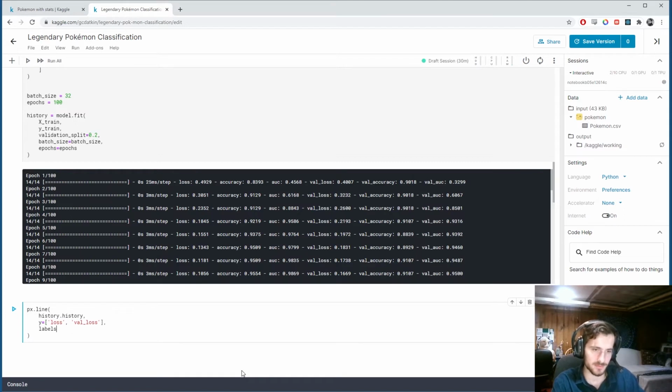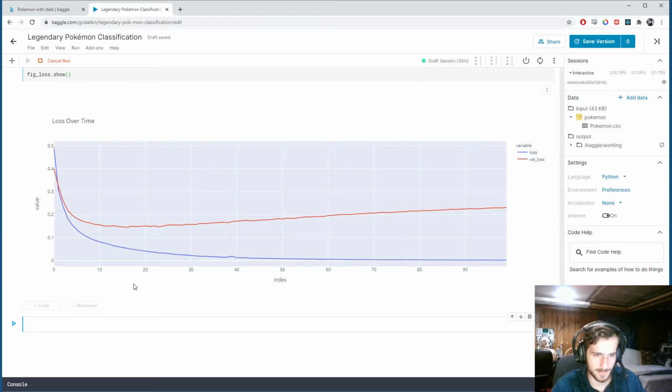And for labels, we'll make the x-axis epoch and the y-axis loss, and we'll give it a title. Just make it loss over time. Alright, let's call that fig_loss, and we'll do fig_loss.show. And here it is.